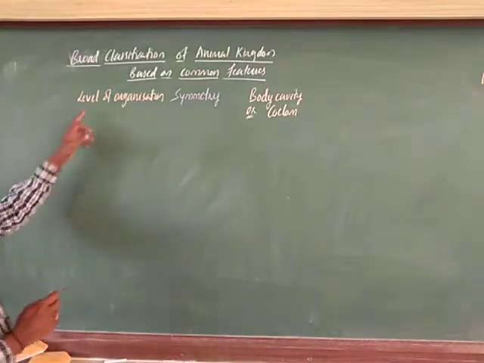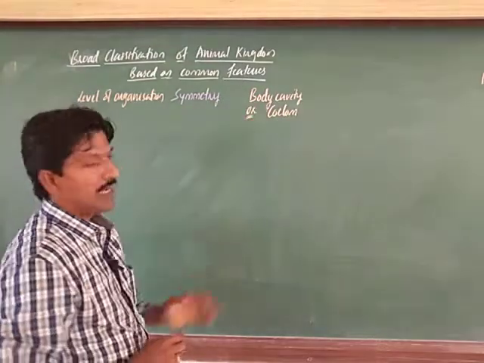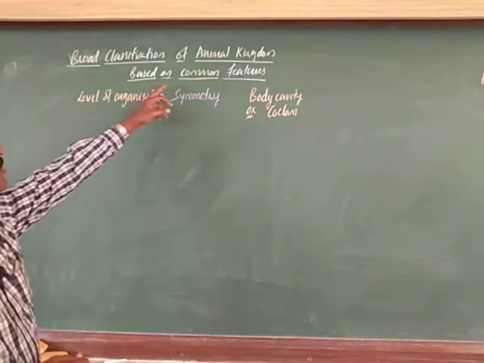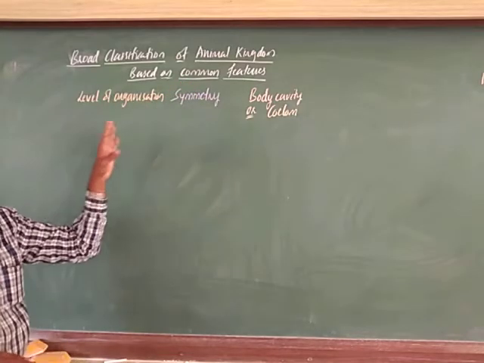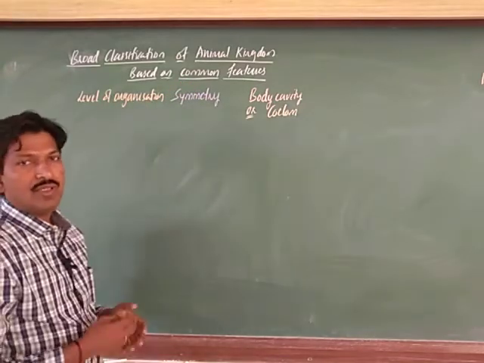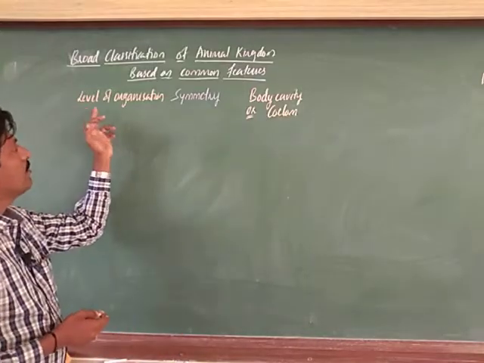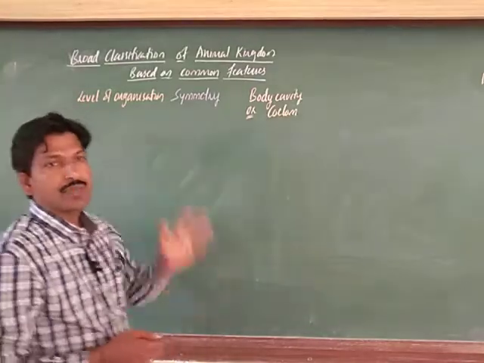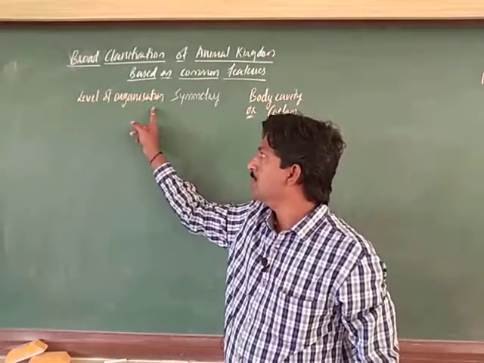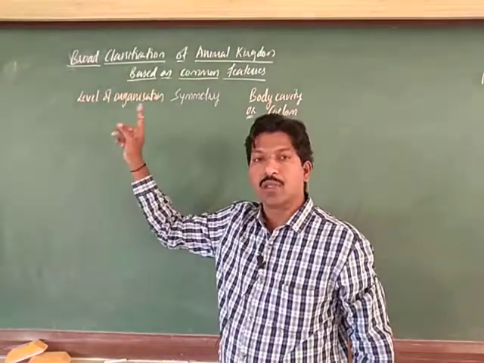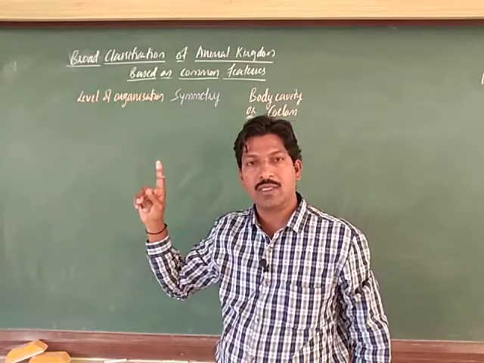Yes, the level of organization, symmetry, and the body cavity I have chosen here as some common features. These are the criteria for the classification of organisms, which we have studied already. What is the level of organization? In previous videos we discussed the level of organization, either cellular level, tissue level, organ or organ system level.